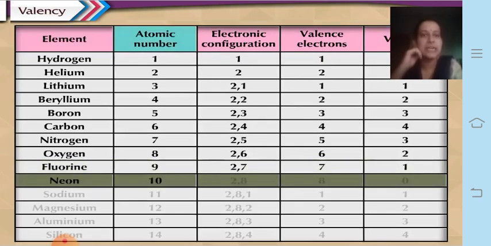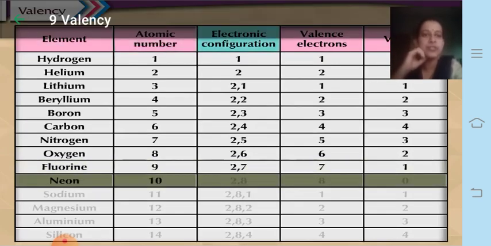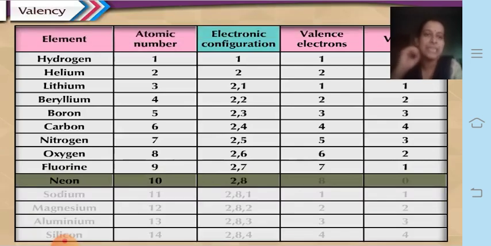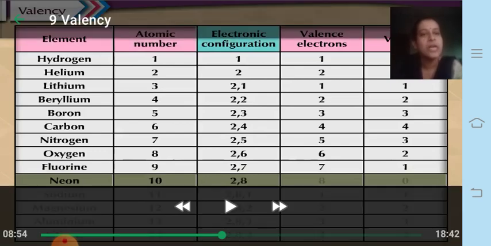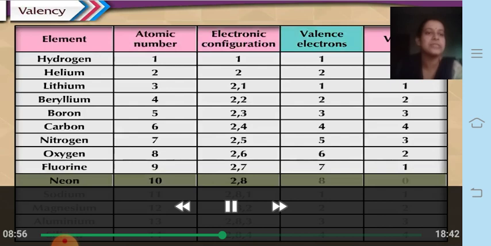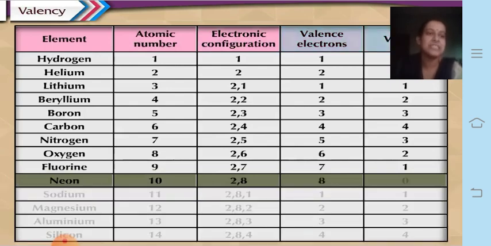Neon is 10 and electronic configuration is 2, 8. So it has a stable state, that is the octet is filled, and therefore it will not take up any electron, and since it does not take or give away any electron, it has a valency equal to 0. Valence shell has 8 electrons, and valency is 0 because it does not take or give any electrons.